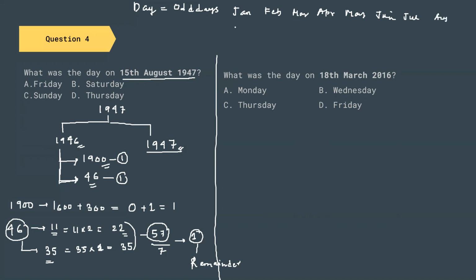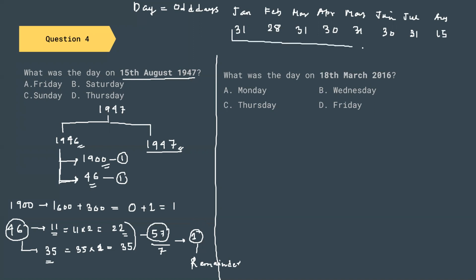So the number of days in January is 31. February is 28 because 1947 is not a leap year. March is again 31. Then April is 30. May is 31. June is 30. July is 31. And August is 15 because we are considering 15th of August.